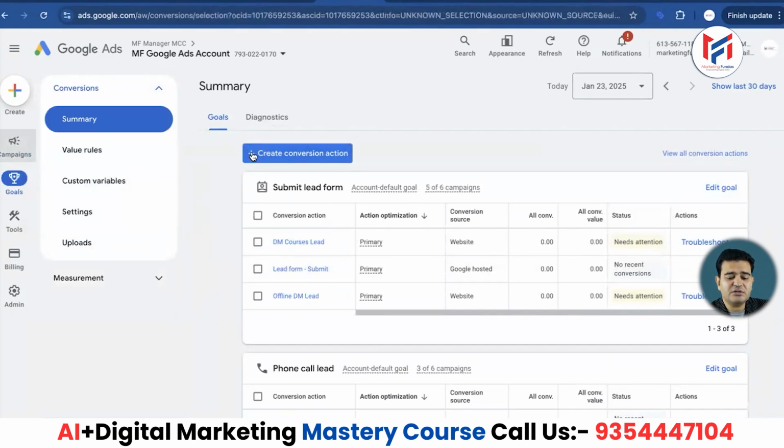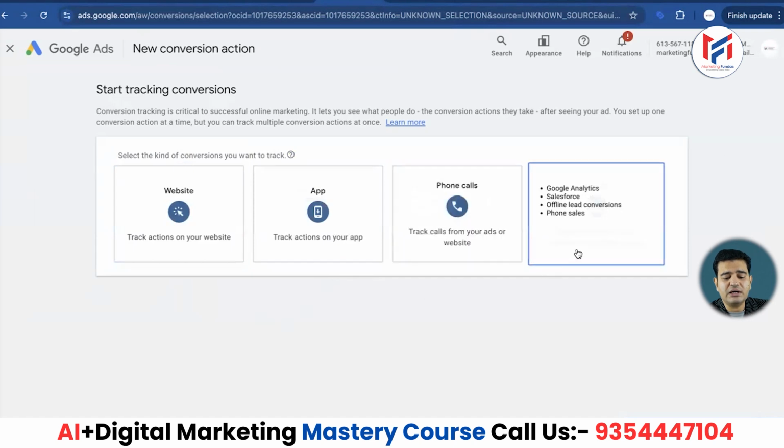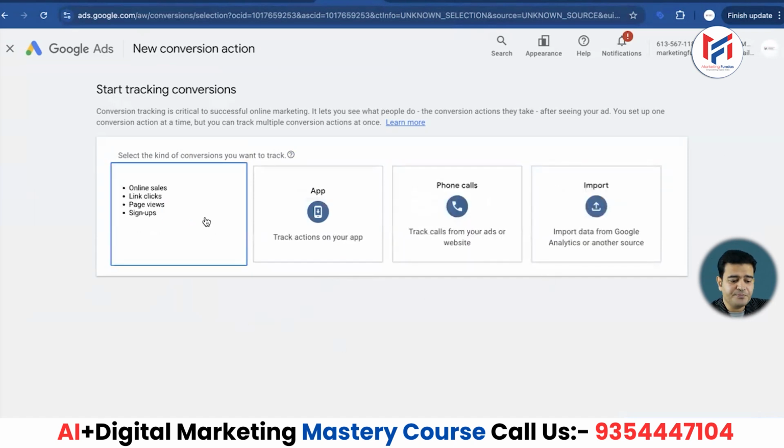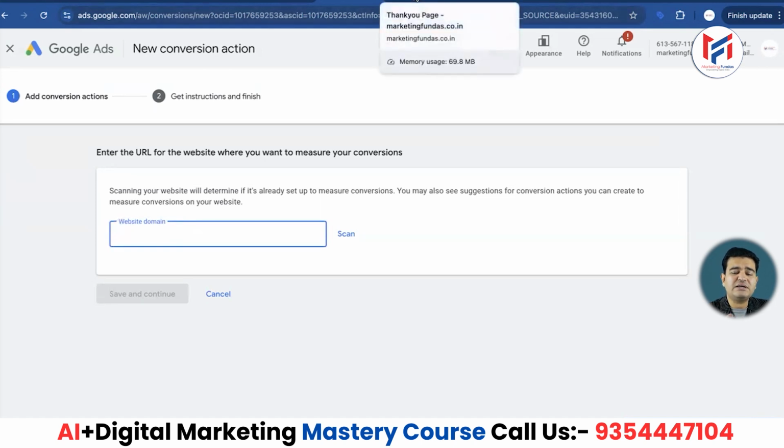So guys, when we click on create conversion action, I'm doing this for my website. For your app, go here. For phone calls, here. For imports, here, but we'll focus on the website. I clicked on the website so that we can track our website visitors, lead form and other things. Is it clear friends? You will have to enter the domain name of the website. Now whatever domain name I enter, I will not enter the name of the contact us page of my website.